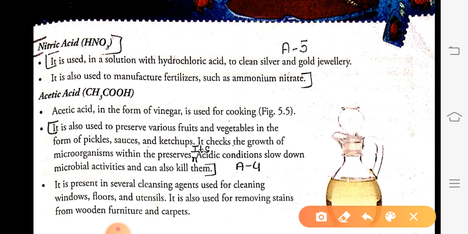Next use of acetic acid: it is used as a cleansing agent to clean our windows, floors and utensils. It is also used to remove stains from wooden furniture and carpets. So it is used as a cleansing agent.